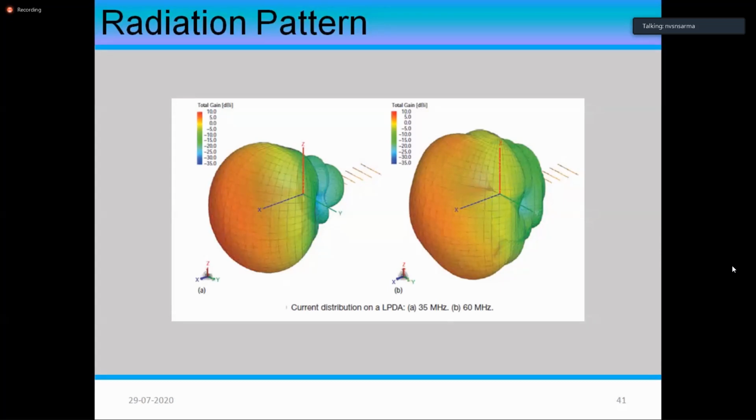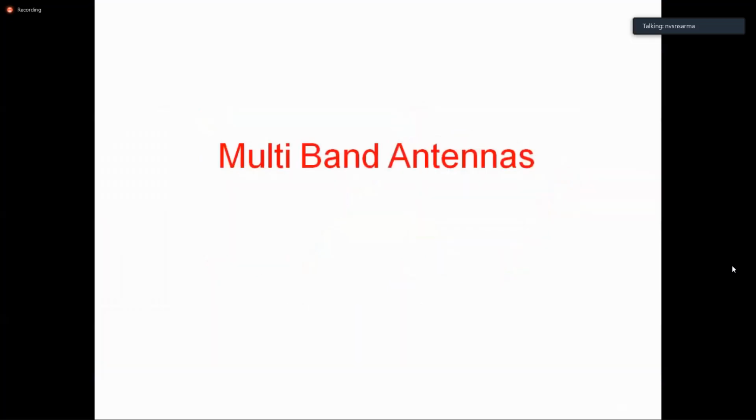Slowly, the unwanted things are going to come. That's why we restrict it to 60 megahertz. If you go to 70 megahertz also, it may be able to radiate, but the radiation pattern will be highly distorted and it may not suffice the purpose. Okay, so these are some of the wideband antennas we have come across.